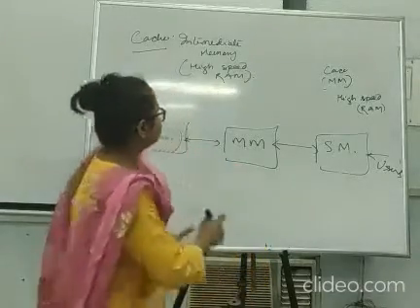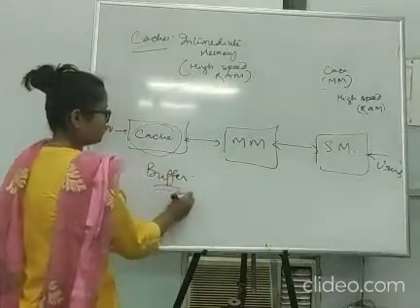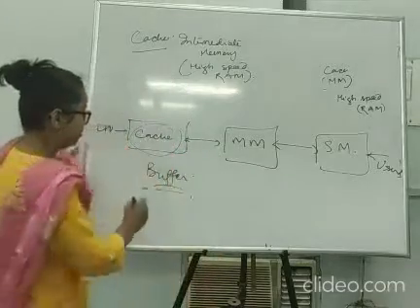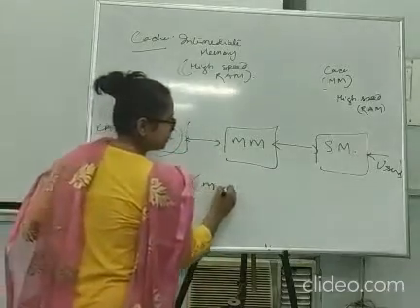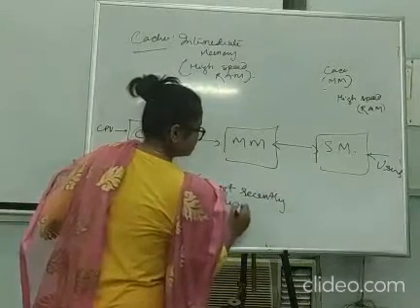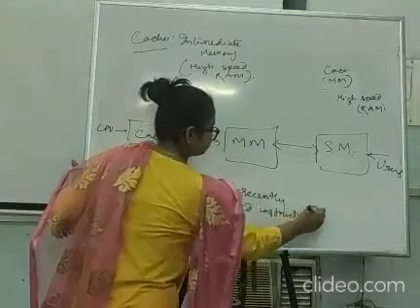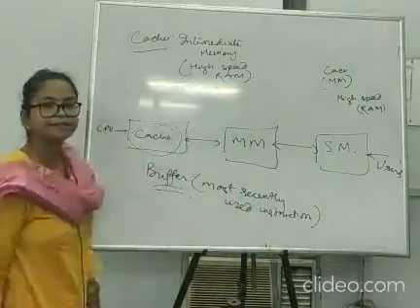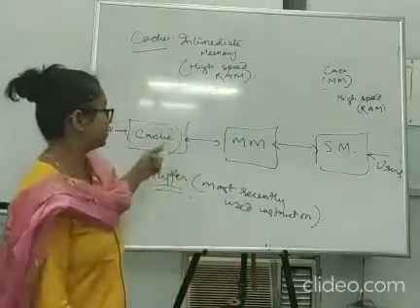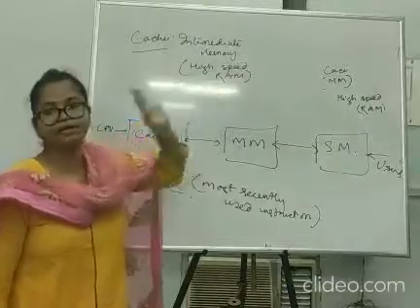Because it acts as a buffer for storing the most recently used instructions. Okay, so the most recently used instructions are stored in cache memory. That's why it is called high speed RAM.